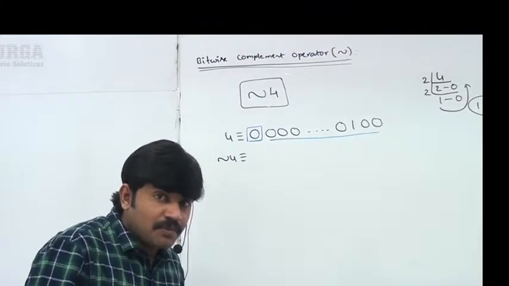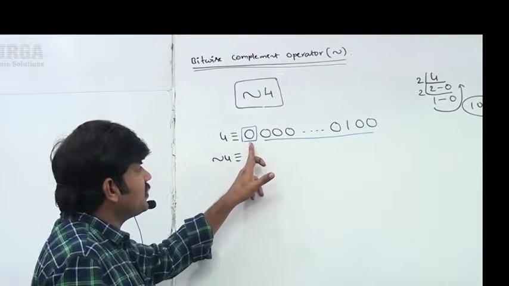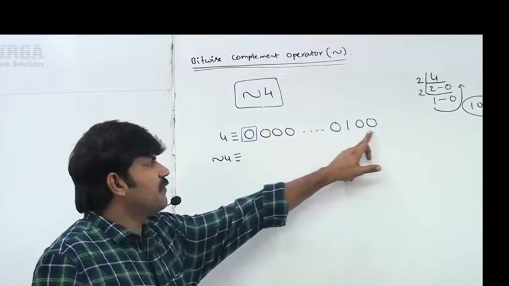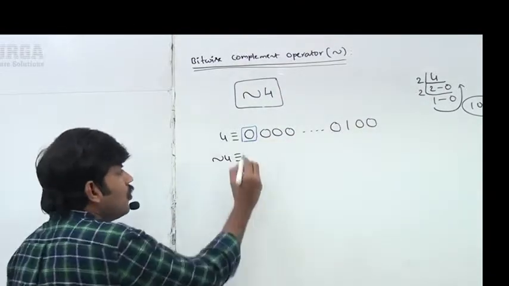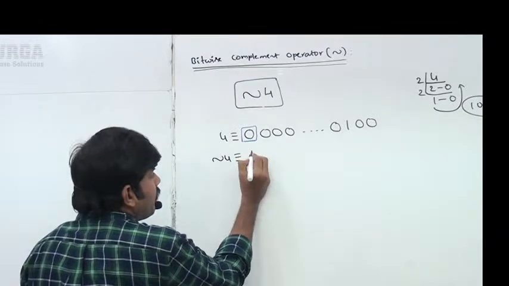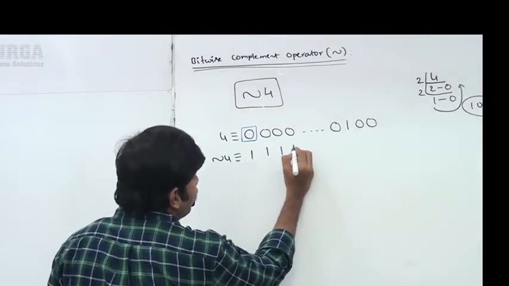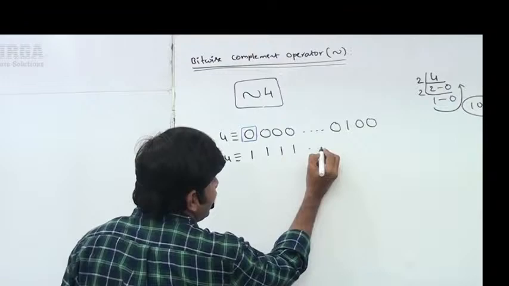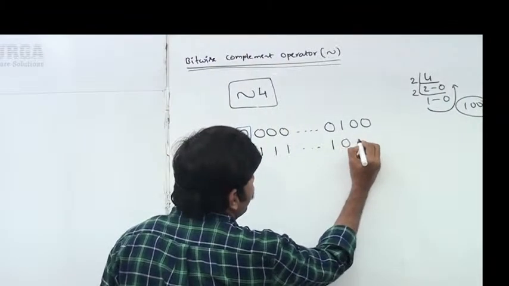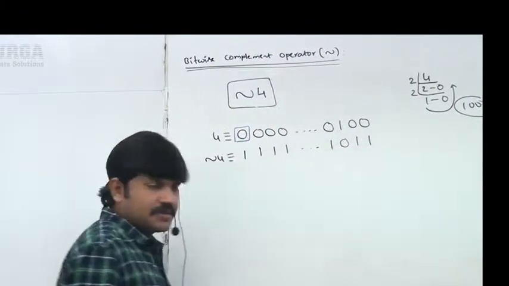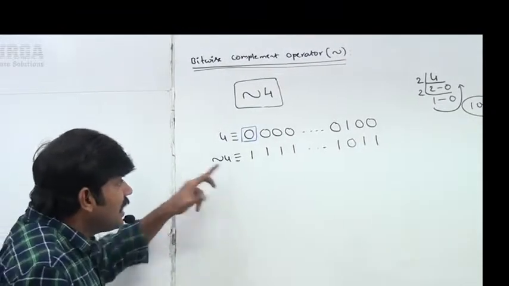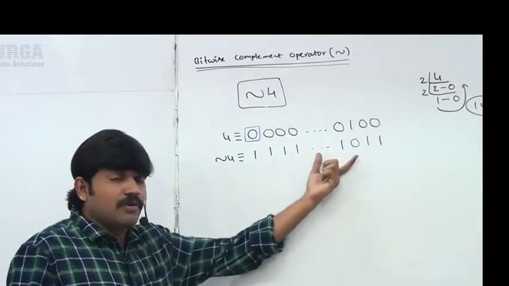So, bitwise complement of 4 means, sir, just interchange zeros and ones. Perform the complement operation. Now this 0 will become 1, this 0 will become 1, and this 1 will become 0, like this, right? Are you getting? This is the negation of 4. Sir, I got the negation of 4.